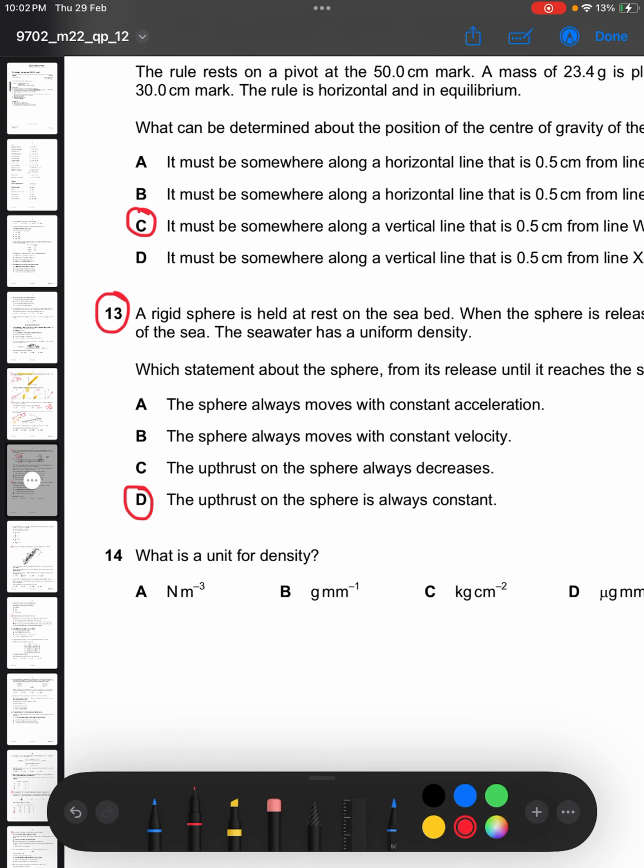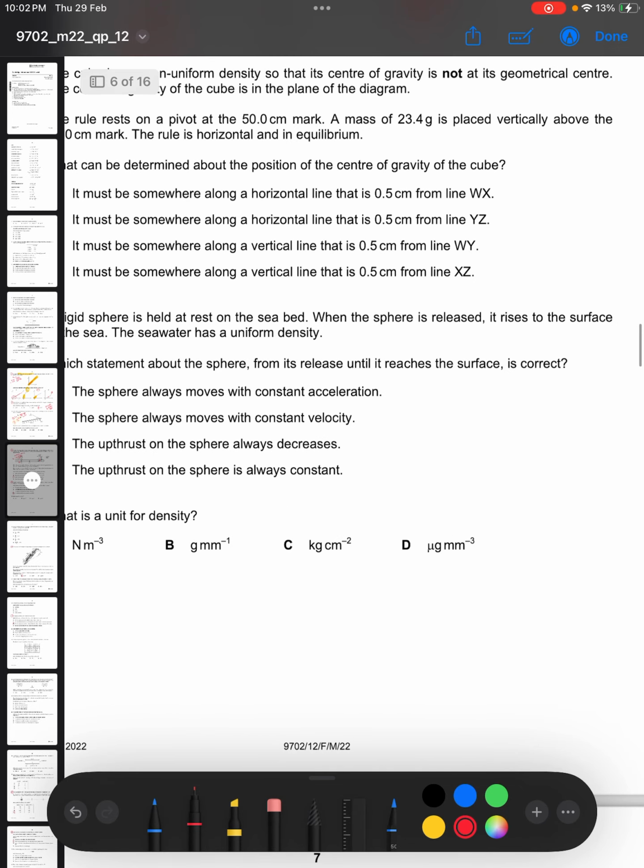The sphere always moves with constant acceleration. Now, this is debatable. Why is it debatable? Because constant acceleration means that there is a constant resultant force. Now, we know that as it is released, it starts to move. Its speed at first is increasing. For whatever reason, it is increasing. This would increase the drag forces. So the forces on the sphere are definitely not constant.